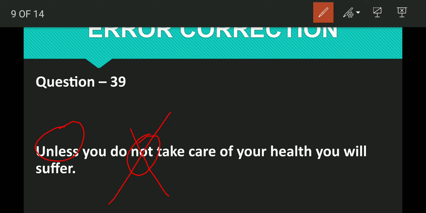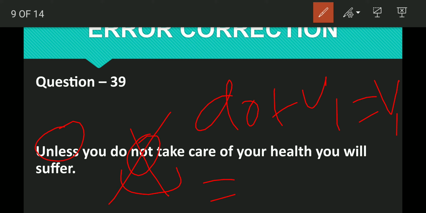"Unless you do take care" would be the sentence, and you know that do plus V1 will be the same. V1 means the present form of the verb. So do and take combined, we can use take only. "Unless you take care of your health, you will suffer."